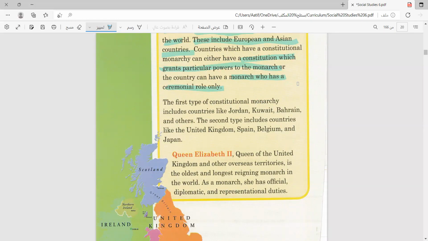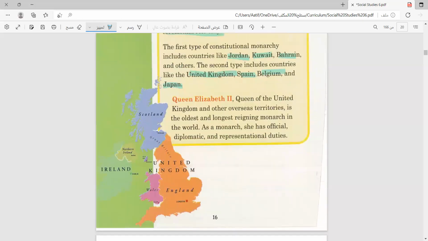It's just a look, just a name, just for public display. The first type of constitutional monarchy includes countries like Jordan, Kuwait, Bahrain, and others. The second type, a monarch that has a ceremonial role only: UK, Spain, Belgium, and Japan.